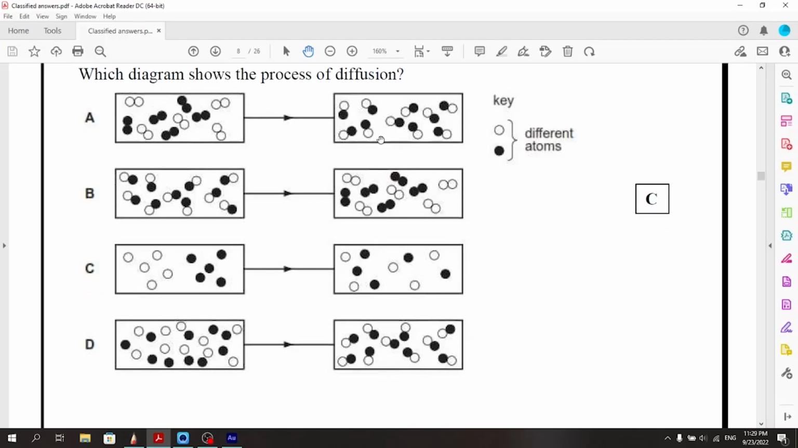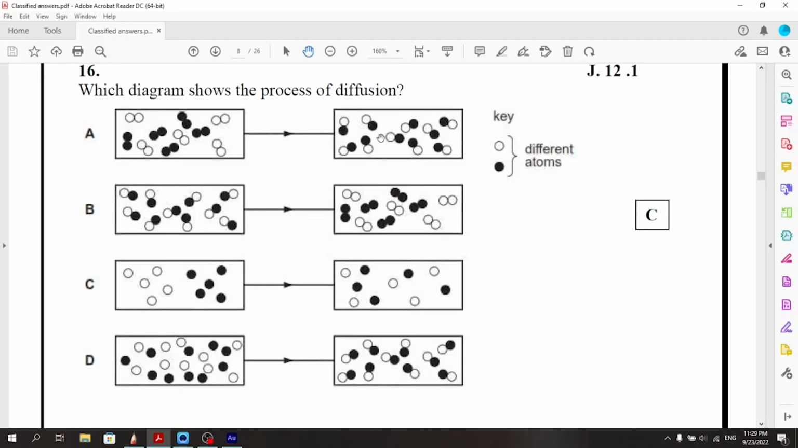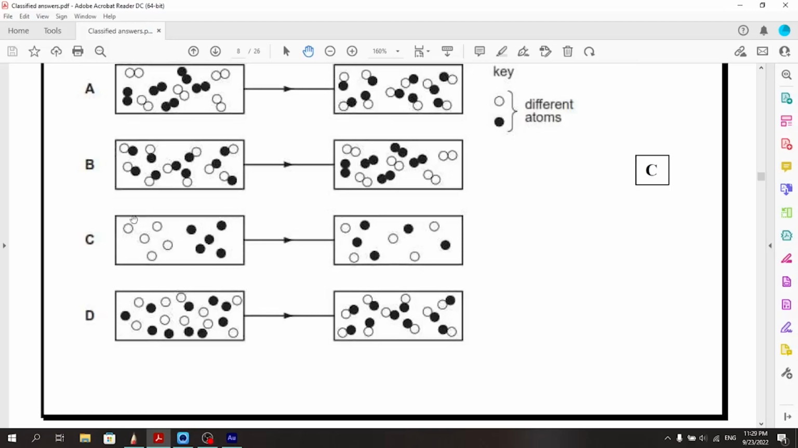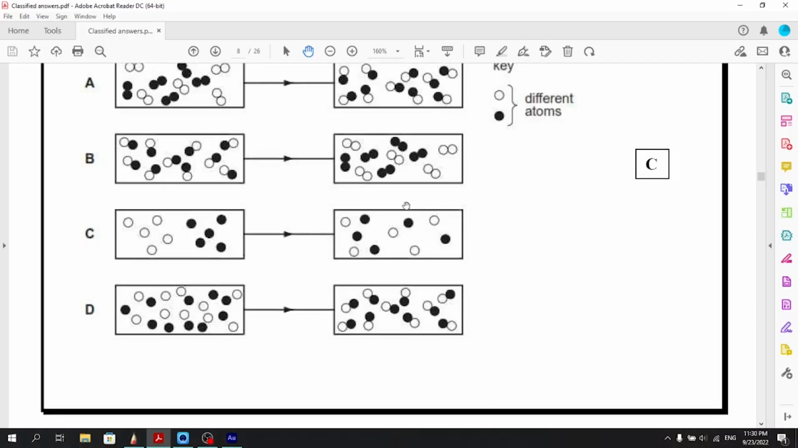In diffusion, the molecules just maintain their chemical properties. They just mix with other molecules instead of forming bonds with them. They don't react chemically. In B, it's just the opposite of A, actually. In C, we have white molecules and black molecules, and now they are just mixed together. So this is very correct. So the answer is C.